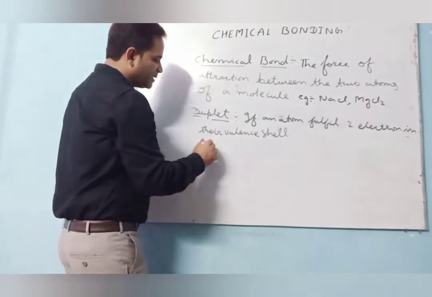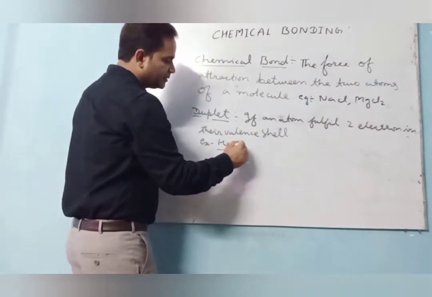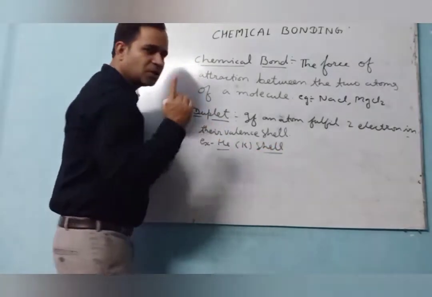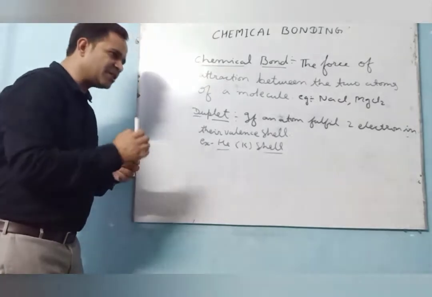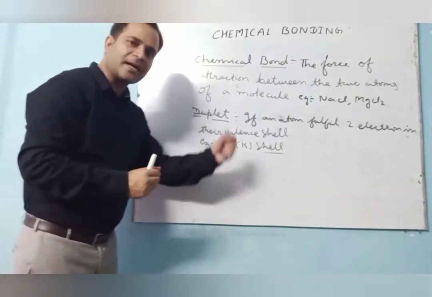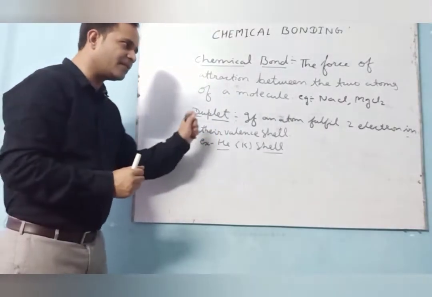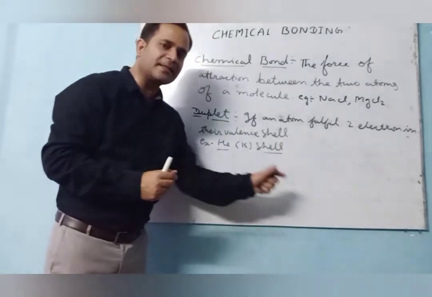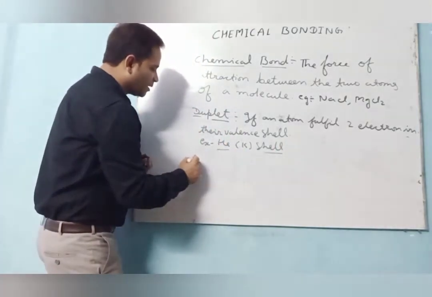Take an example, helium. In the K shell, the electrons there are 2. This one is the exception case. So when an element achieves either duplet or octet, helium, whenever it attains the valence electrons, that is 2 in its K shell, then it is termed a duplet, number 1. Second thing is the octet.